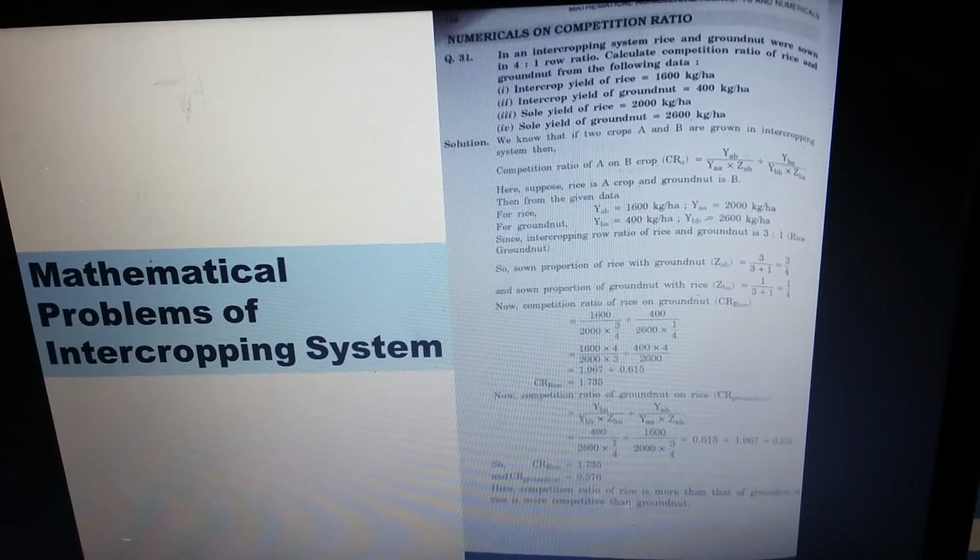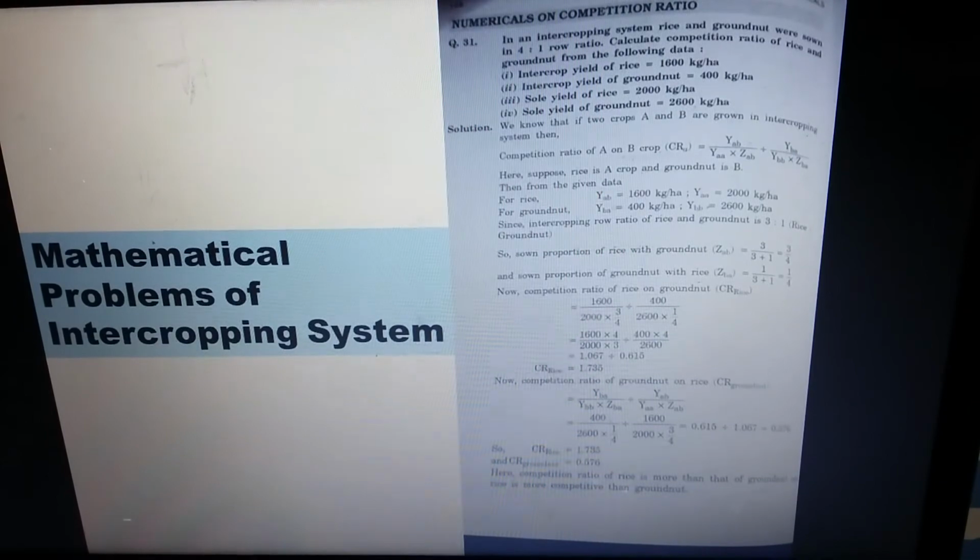We will get the value 0.576. So the competition ratio of rice on groundnut was 1.735 and the competition ratio of groundnut on rice was 0.576. Here the competition ratio of rice is more than that of groundnut. So the rice is more competitive than groundnut.